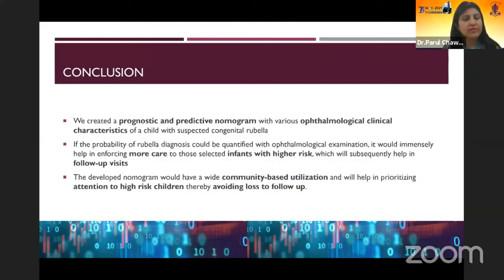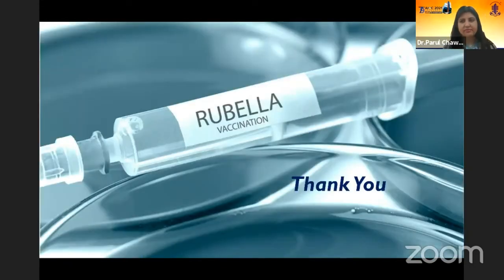So to conclude, we created a prognostic and predictive nomogram using various ophthalmological clinical characteristics of a child with suspected rubella. If the probability of rubella diagnosis could be quantified, it would immensely help in enforcing more care to those infants with higher risk, which will subsequently help in follow-up visits. The developed nomogram would have wide community-based utilization and will help in prioritizing attention to high-risk children, thereby avoiding losses to follow-up. Thank you.